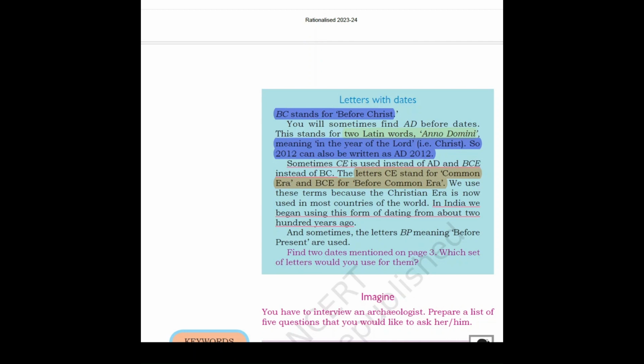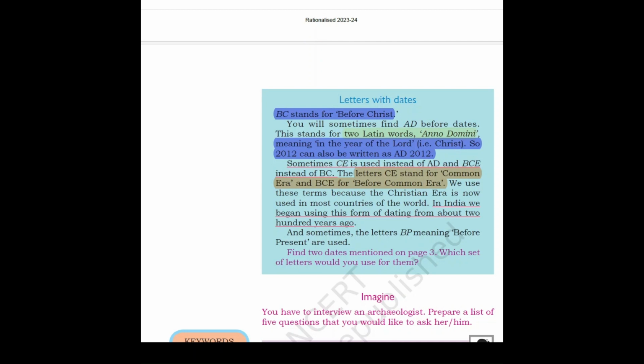Sometimes CE is used instead of AD and BCE instead of BC. The letters CE stand for Common Era and BCE for Before Common Era. We use these terms because the Christian era is now used in most countries of the world. In India, we began using this form of dating from about 200 years ago only, and sometimes the letters BP, meaning before present, are used.